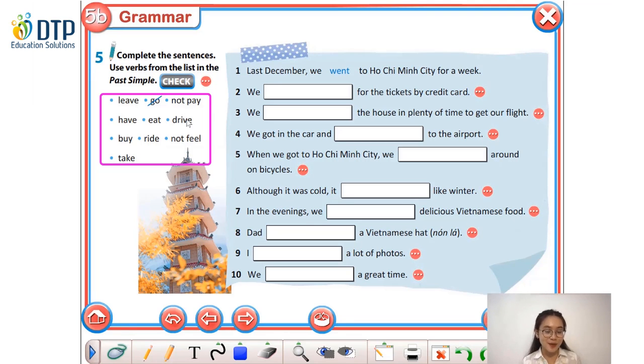So in this exercise, you have to pay attention to two things. The first one, you have to base on the meaning to decide which word you should choose. Next one, you have to write down the correct past simple form of the verbs. Okay? Now let's look at the first example we have. Last December, we went to Ho Chi Minh City for a week. So in this sentence, we use the verb go. Alright, so we cross the go here.